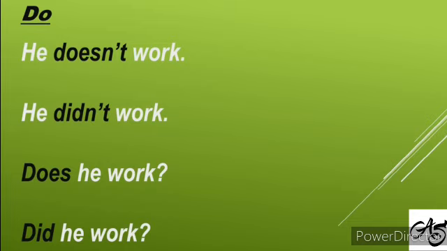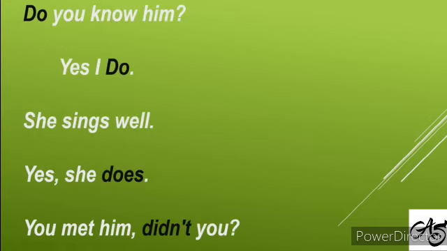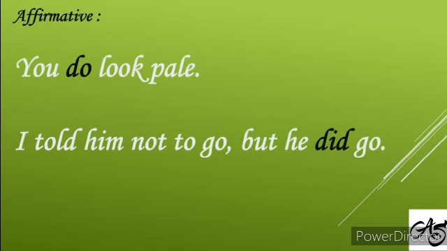Now let me see the auxiliary do. He doesn't work. He didn't work. Does he work? Did he work? These are all the do forms. Even as an ordinary verb we say, do you know him? Yes, I do. She sings well. Yes, she does. You met him, didn't you?